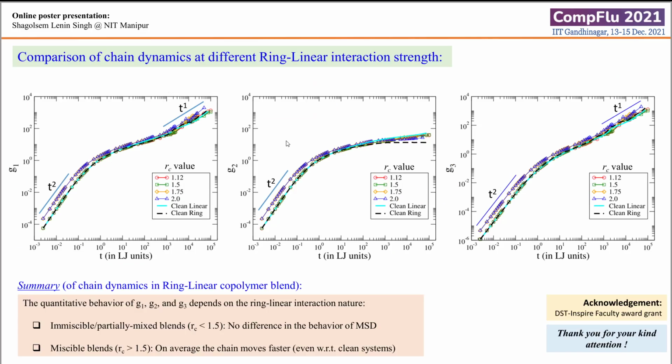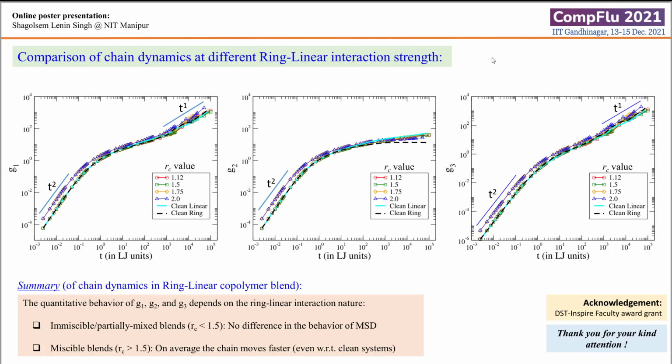Now on this slide, what you see is a comparison of the chain dynamics through G1, G2, G3 for different ring linear interaction strengths. The important observation here is that for partially mixed or immiscible blend, which is for RC value less than 1.75, the behavior is almost the same as that of the clean linear system or clean ring systems.